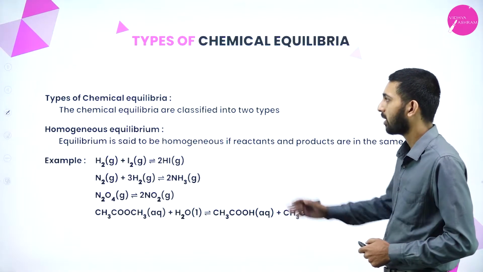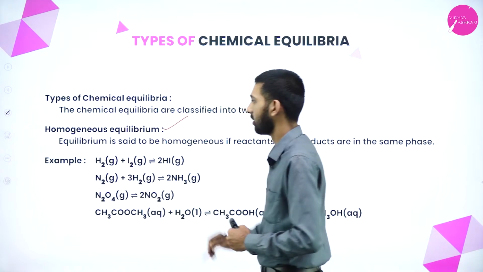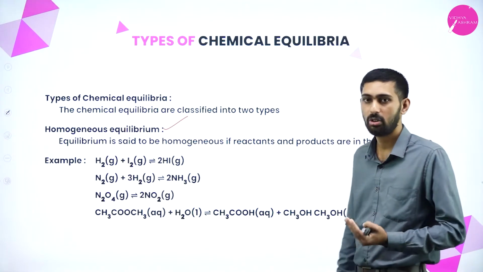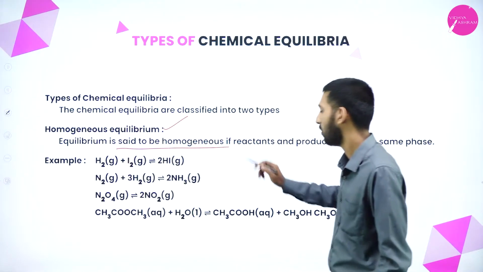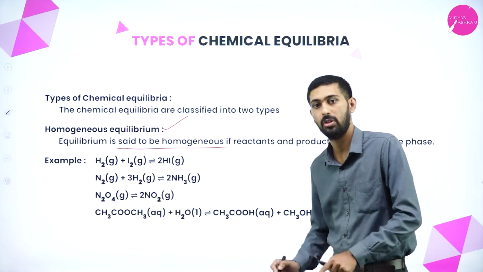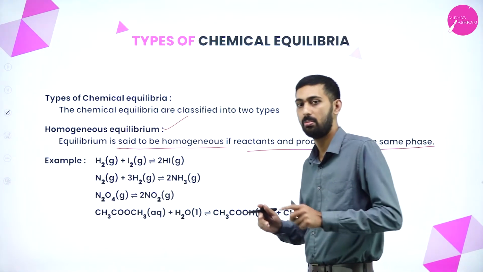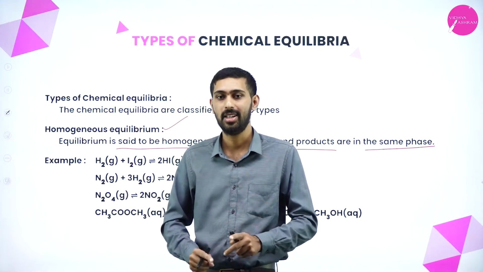Next thing is types of chemical equilibria. There are different types. First thing is homogeneous chemical equilibria. Second thing is heterogeneous. Now let us see what we mean by homogeneous equilibria. An equilibrium is said to be homogeneous if reactants and products are in the same phase. Both should be in the same phase. Then it is considered as homogeneous equilibria.